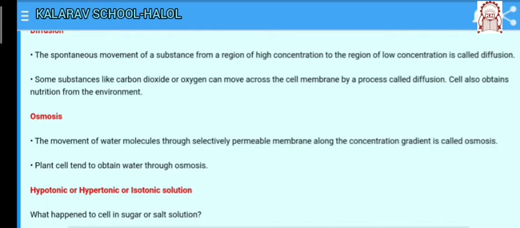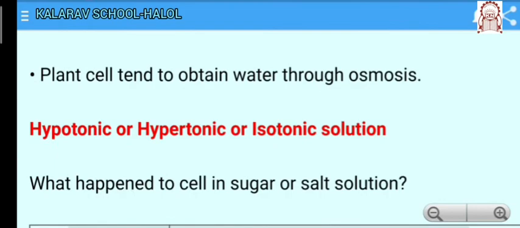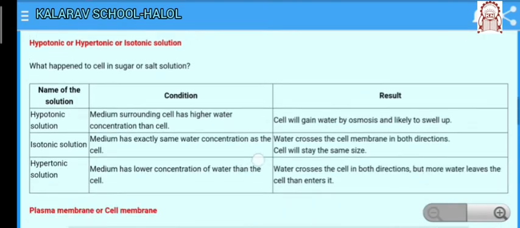That selectively permeable membrane is called SPM, which allows the water molecules to move only from a region of higher concentration of water to a region of low water concentration. The movement of water molecules goes on till equilibrium is reached. Here there are three things that could happen when the movement of water molecules takes place. That is hypotonic, hypertonic or isotonic solutions.